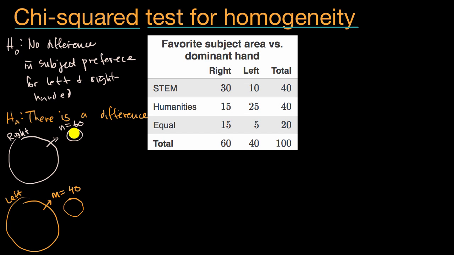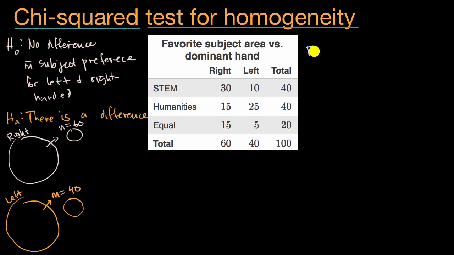So for those 60 right-handed folks, 30 of them preferred the STEM subjects, science, technology, engineering, math. 15 preferred humanities, and 15 were indifferent. They liked them equally. And then for the 40 left-handed folks, I got 10 preferring STEM, 25 preferring humanities, and 5 viewed them equally. And then you see the total number of right-handed folks, the total number of left-handed folks, and then you have the total number from both groups that preferred STEM, the total from both groups that preferred humanities, and the total from both groups that had no preference.